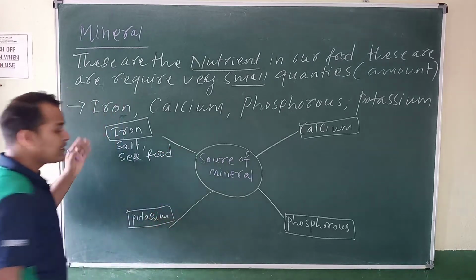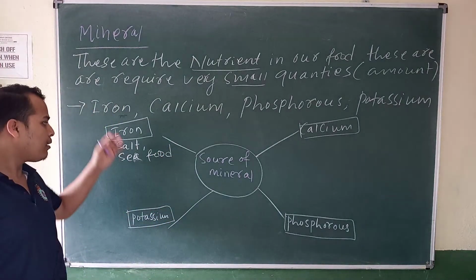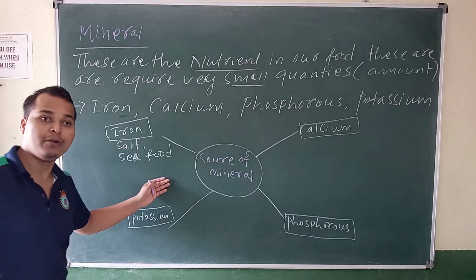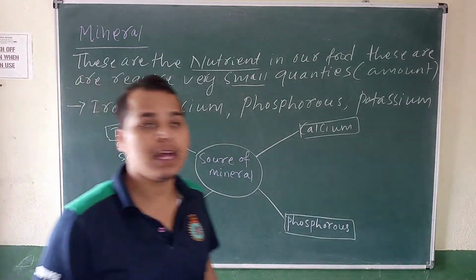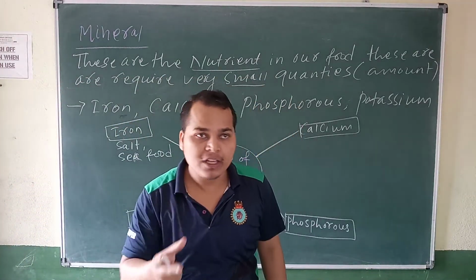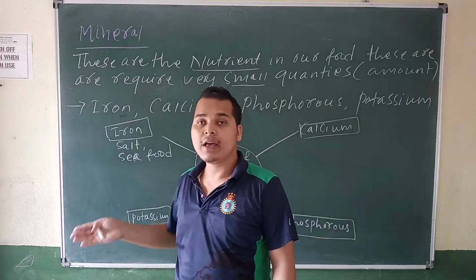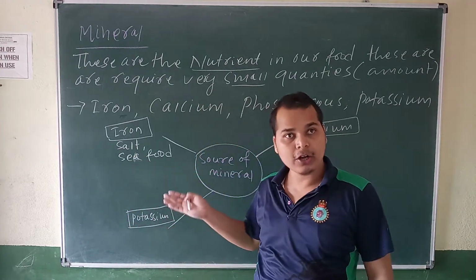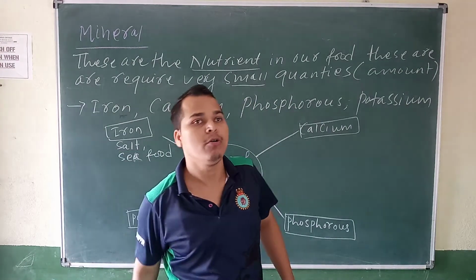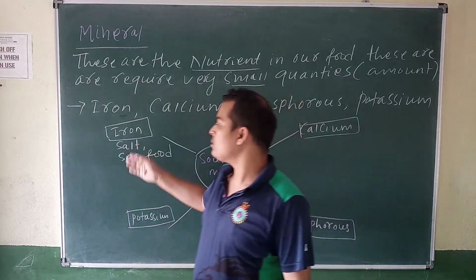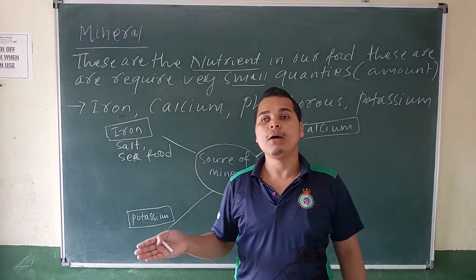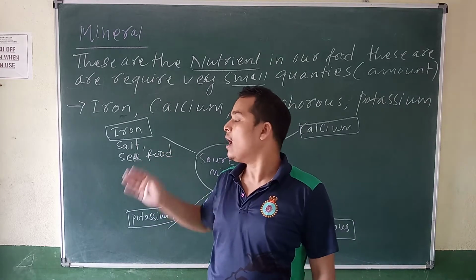From the salt and seafood we can get iron. It is iodized salt, we are eating iodized salt. So from these two foods, salt and seafood, we can get the iron.